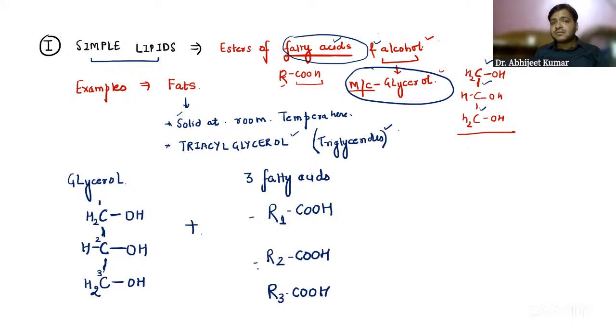Again, these are 3 different fatty acids, and R is nothing but a long hydrocarbon chain. R basically refers to the number of carbon atoms. It can be 1, 2, 3, 4, millions.